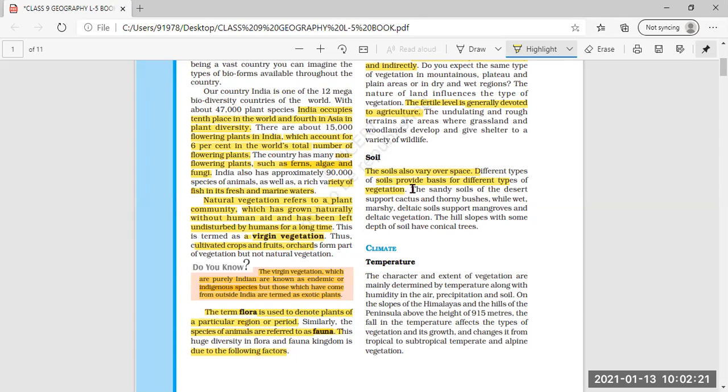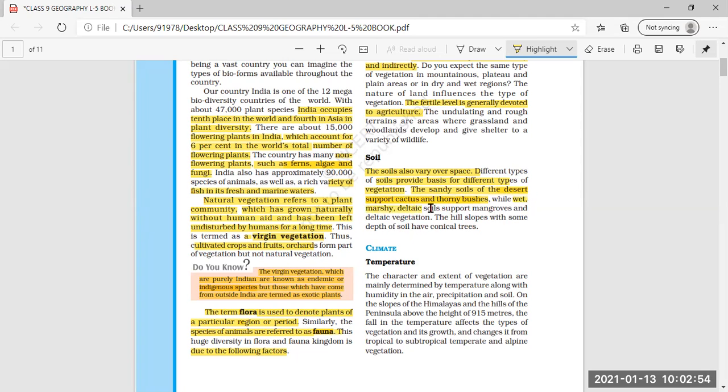For example, the sandy soil of the desert supports cactus and thorny bushes. So as you go into the desert area, you will not find green plants and all, but a type of plant which we call a cactus or thorny bushes, we will find in that particular sandy soil. And wet, marshy, deltaic soils support mangroves and deltaic vegetation.